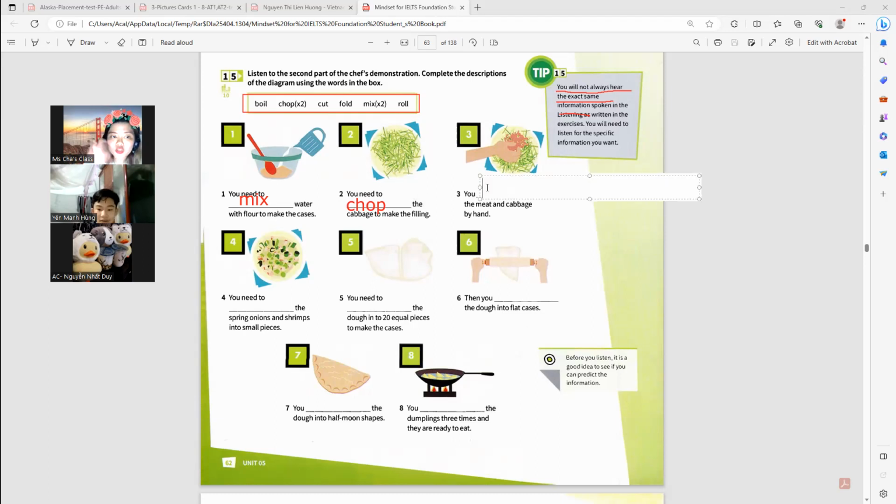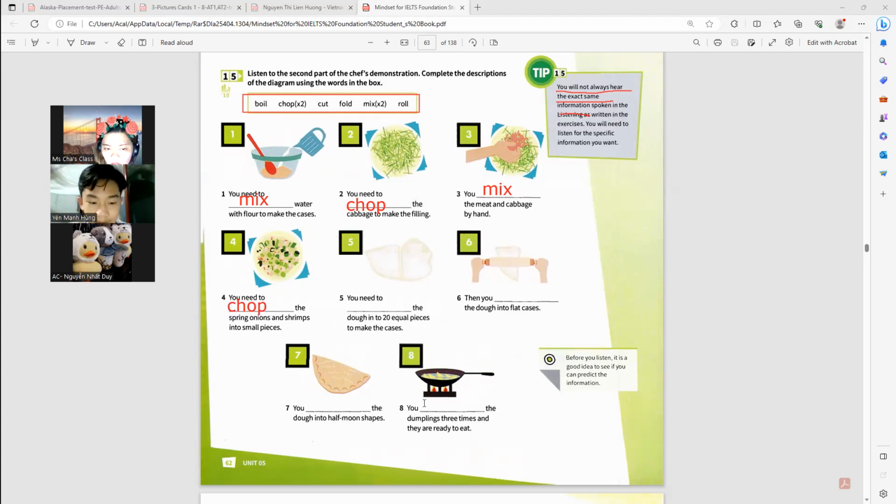To put them all together, you need to mix. You mix the meat and cabbage by hand. After that, you need to chop the spring onion and shrimp all into small pieces.